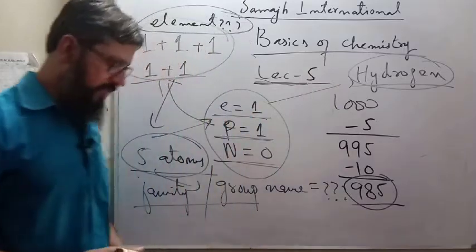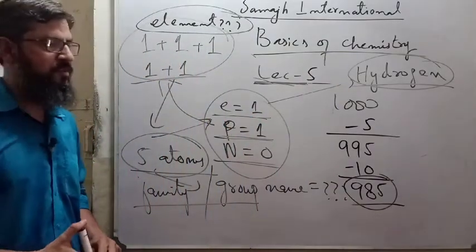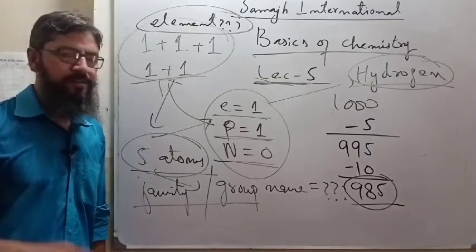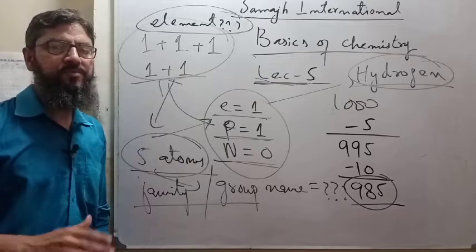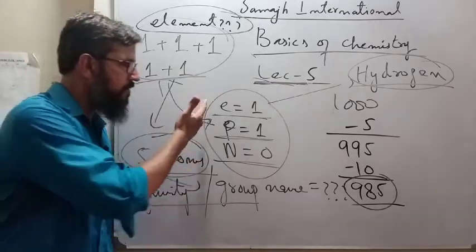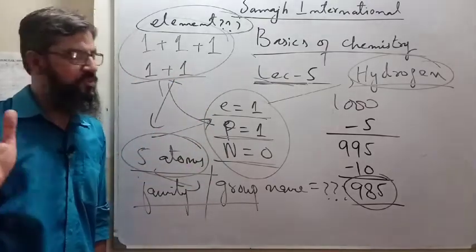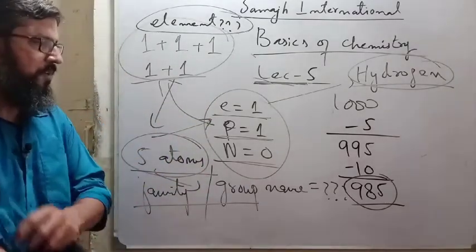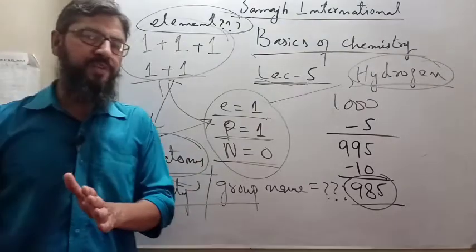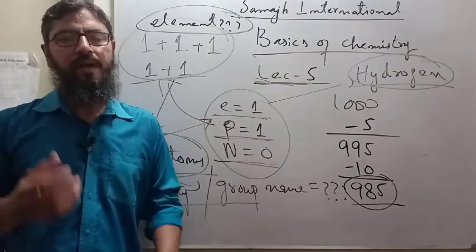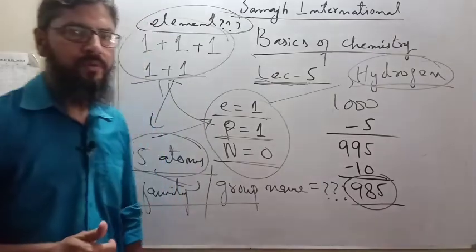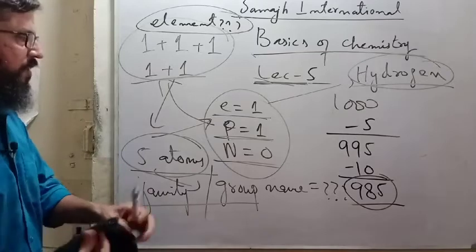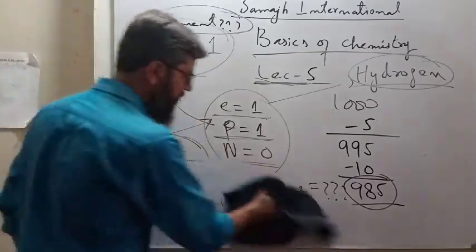We were doing the classification of all the atoms, and we supposed an example that so far we have 1000 atoms only, and we have taken out 15 atoms which are similar. In which respect? Every atom out of these 15 has one electron, one proton, and no neutron. Got it? You have set aside all these 15 atoms and made a group, and you named that group hydrogen. So what is this hydrogen? It is the name of the family of these atoms. Okay, fine.